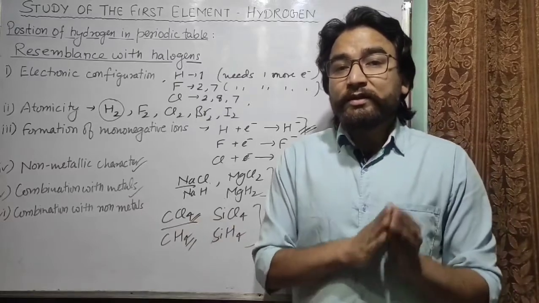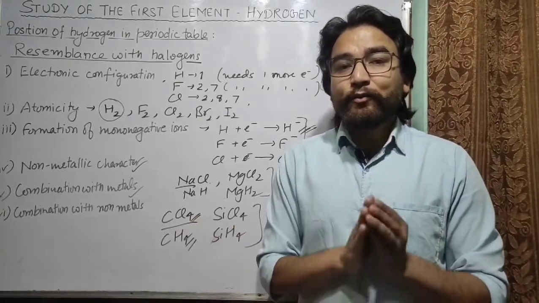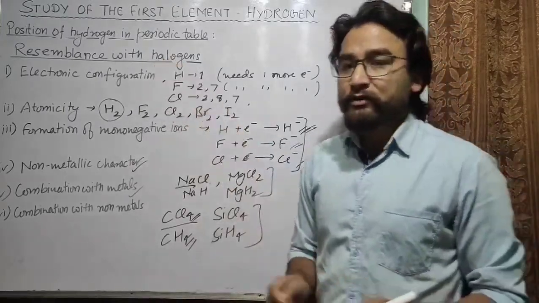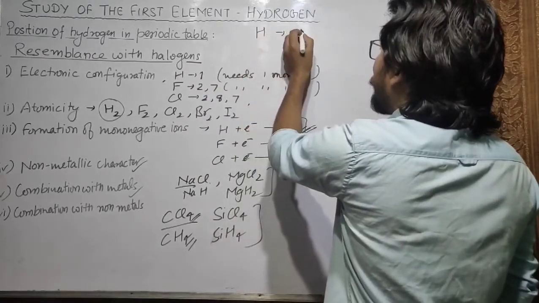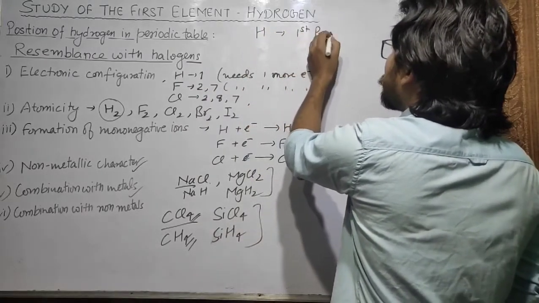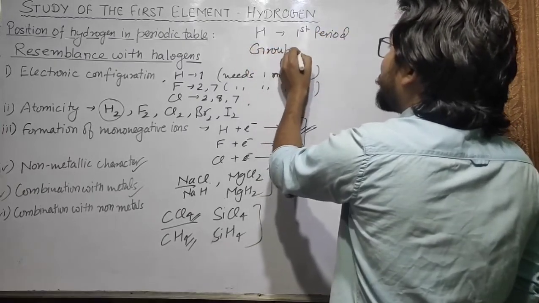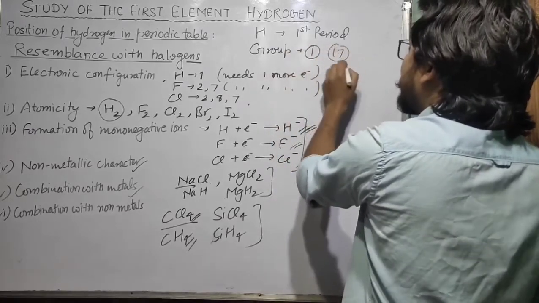So there are some properties of hydrogen which are similar to alkali metals, while there are some properties which are similar to halogens. You know that hydrogen is present in the first period, but the group of alkali metals is first, while that of halogens is 17th.